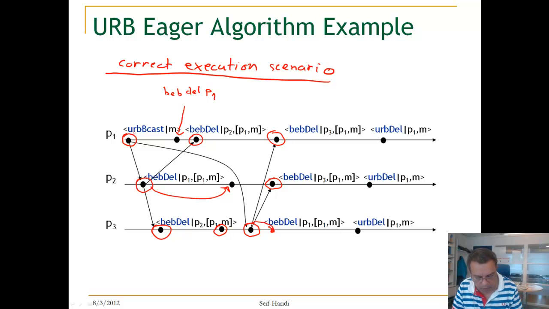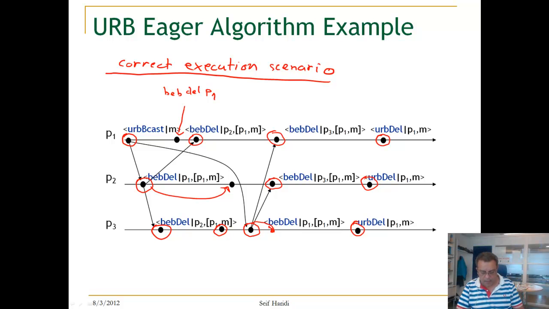Now, if we look to P1, at this point, it has got a BEB delivery from all correct processes, then it uniformly delivers. The same happens here and here. This just gives you an idea about the execution of the algorithm.